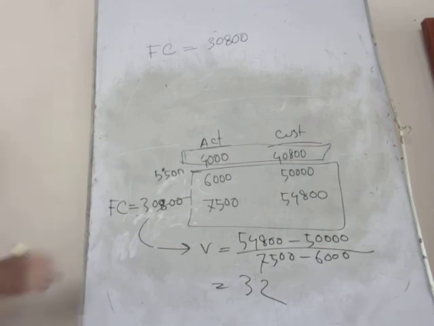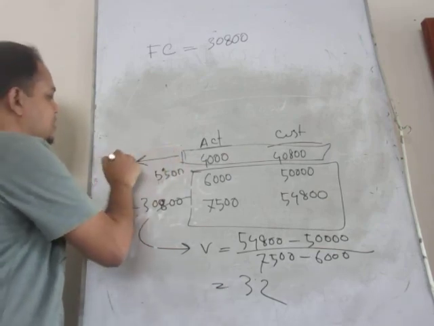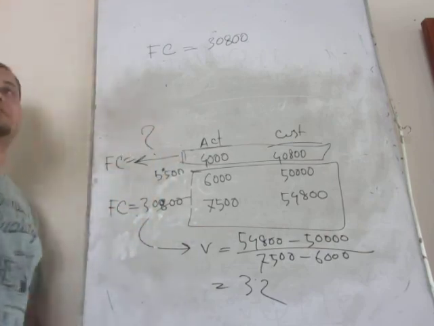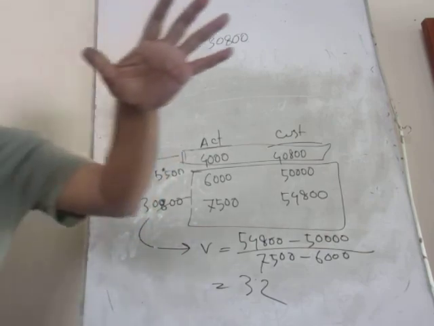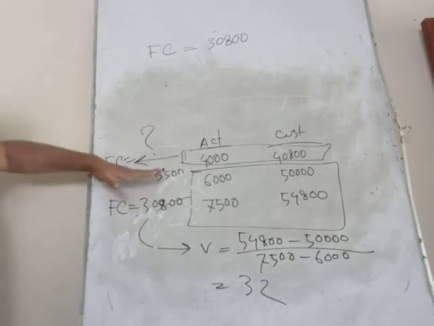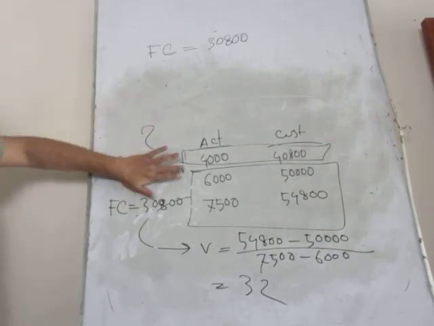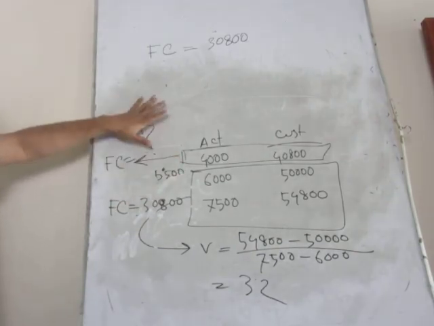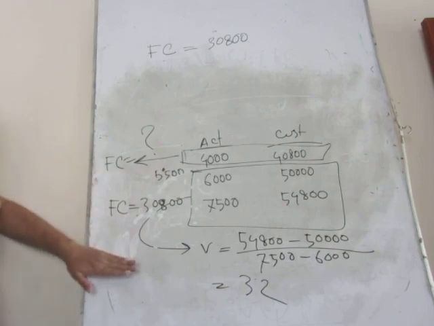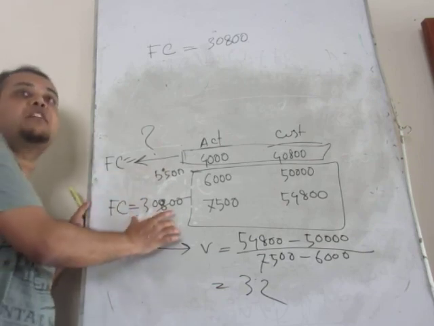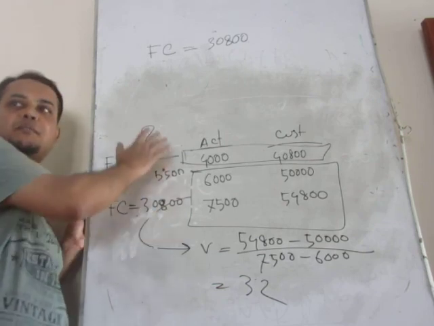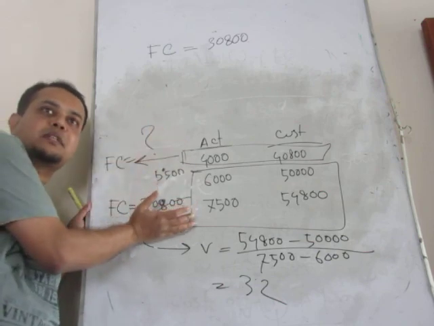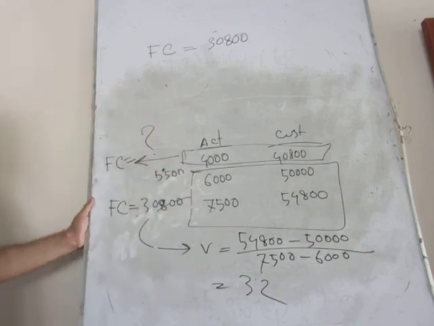But in this range, fixed cost will be different because according to the problem, before 5,500 there is a fixed cost. If you go beyond 5,500, then there is a 10% step up of the fixed cost. How many percent compared to the previous? 10% will be added. Understood?